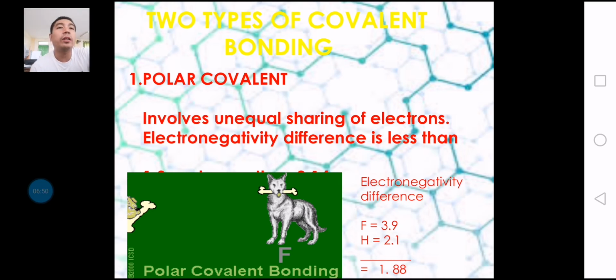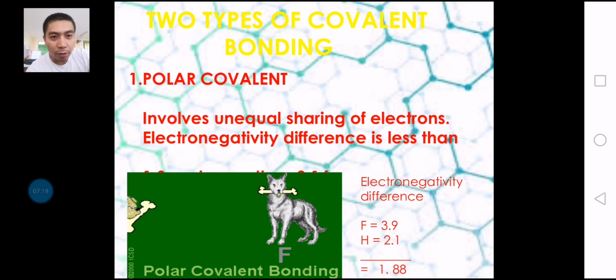First, polar covalent. This first type of covalent bonding involves unequal sharing of electrons. These electrons are called the valence electrons. Now, the electronegativity difference is less than 1.9. Of course, that is polar covalent, unequal sharing of electrons.